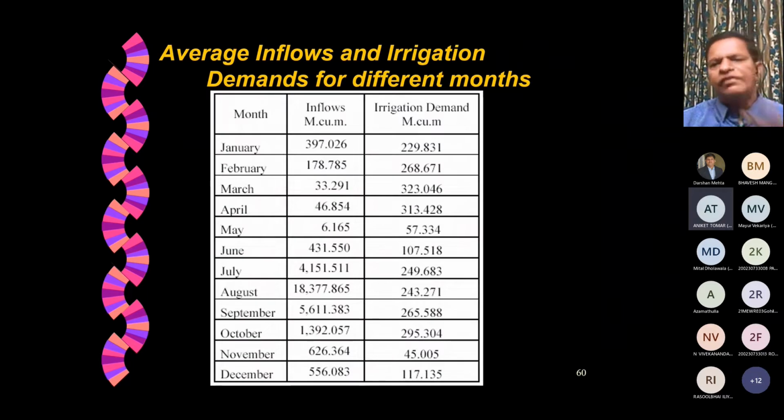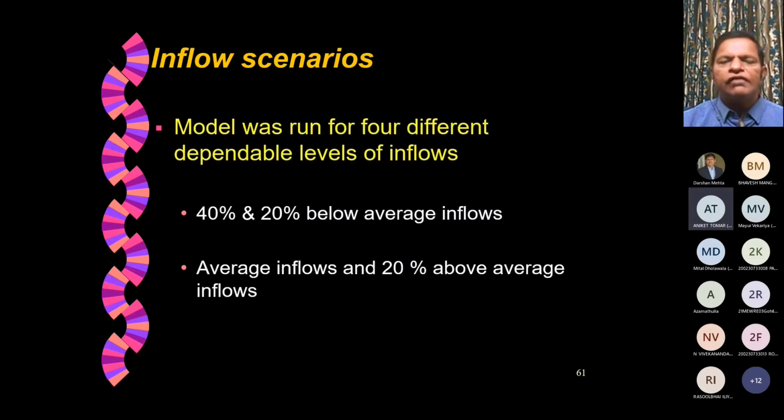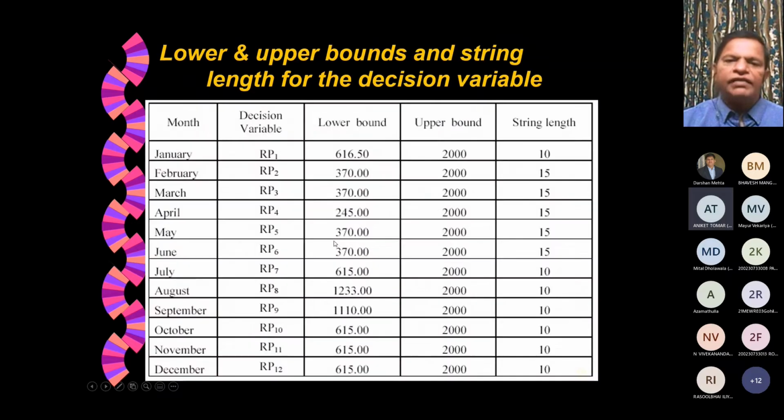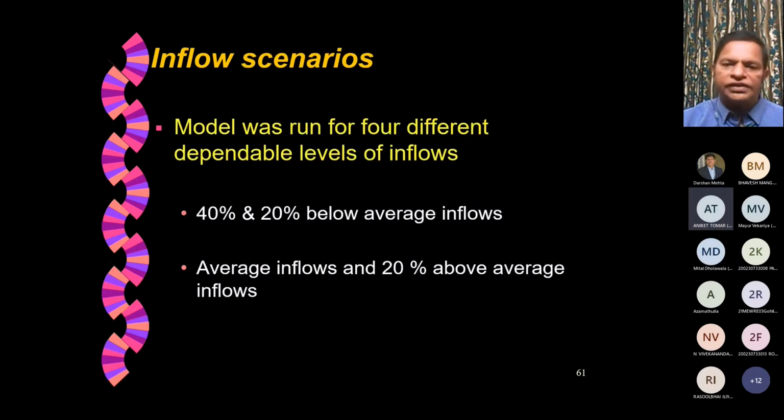The inflows and the irrigation demands are also specified here, because they help in the continuity equation and also in the upper limits for irrigation demand. Then we also try to run this model for various inflow scenarios, not only for the average inflows, but if the average inflows are lower by about 20% or by about 40%, that means a drought year, and if average inflows are higher by 20%, like a flood year, then how the reservoir should be operated for hydropower optimization.